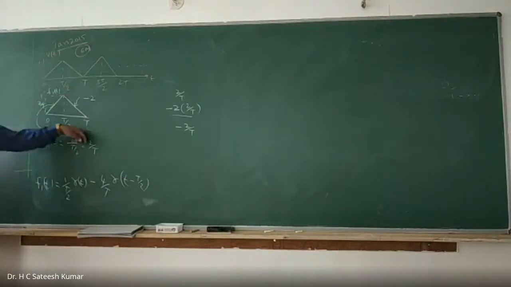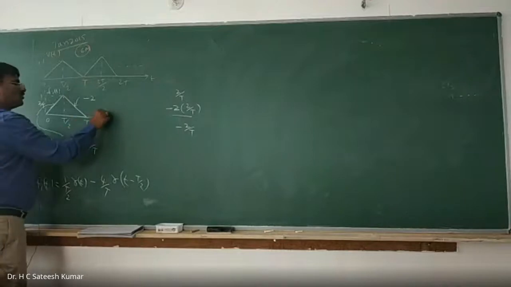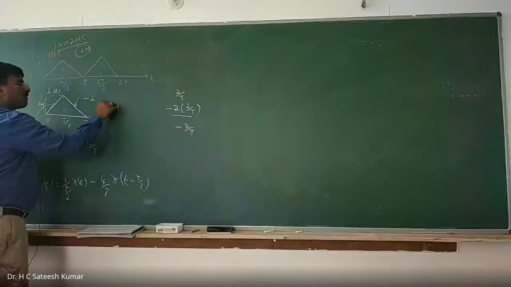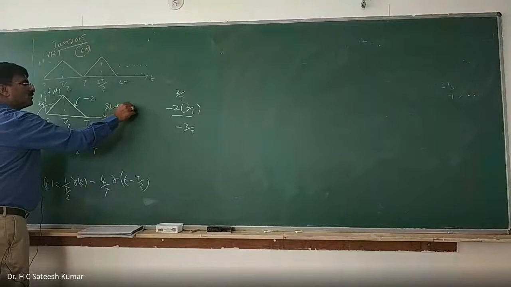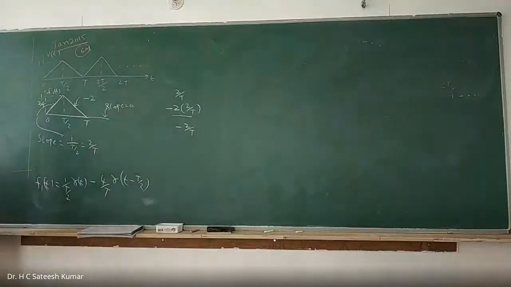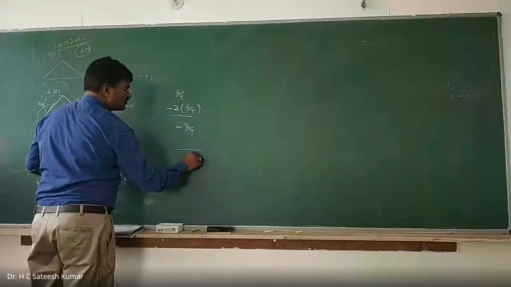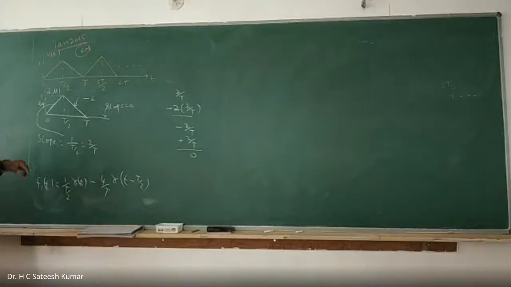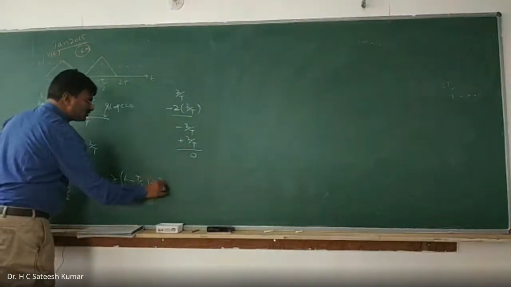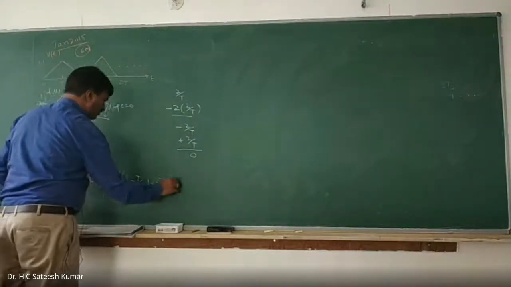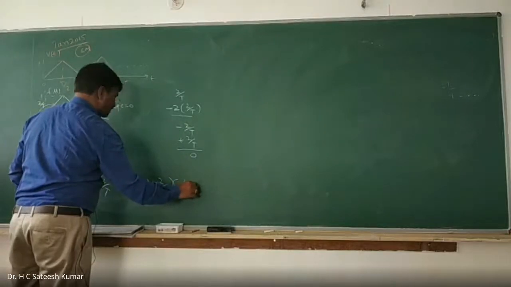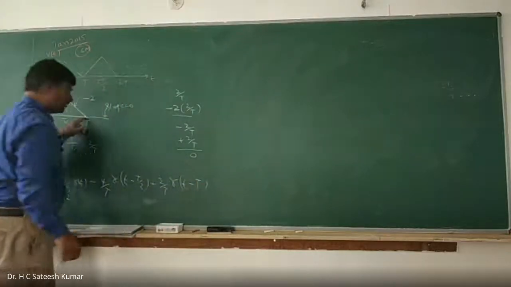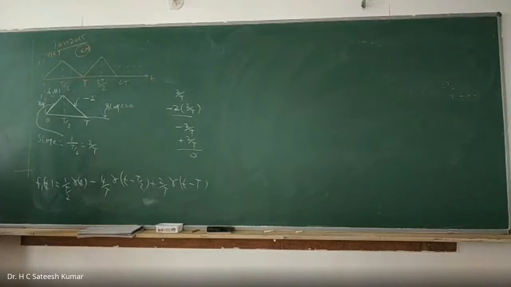Minus 2 by T. Now I want to make the slope 0. Slope is equal to 0. If you want a slope of 0, what should I add? I should cut down the same. That means if you want to get a slope of 0, I should add plus 2 by T. So therefore, what will I get? Plus 2 by T into r of t minus T, shifted by an amount equal to T. So this is what we should do.